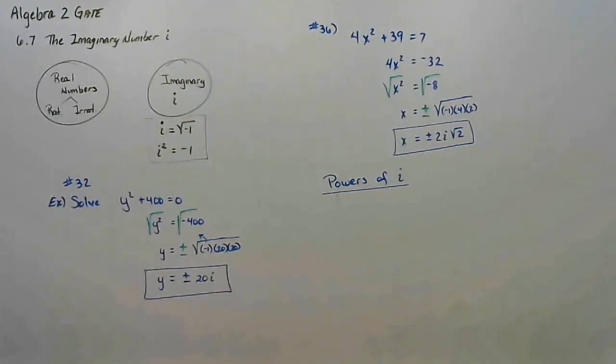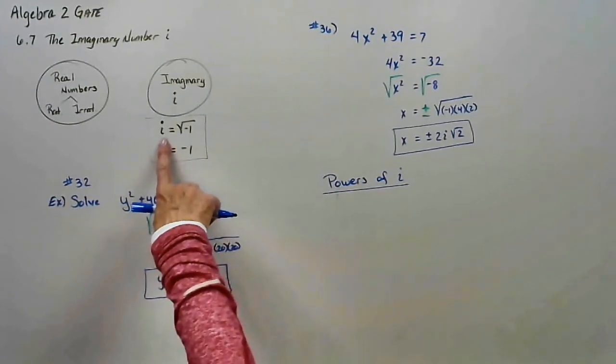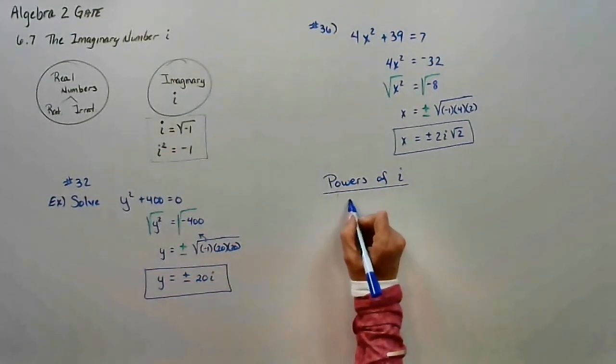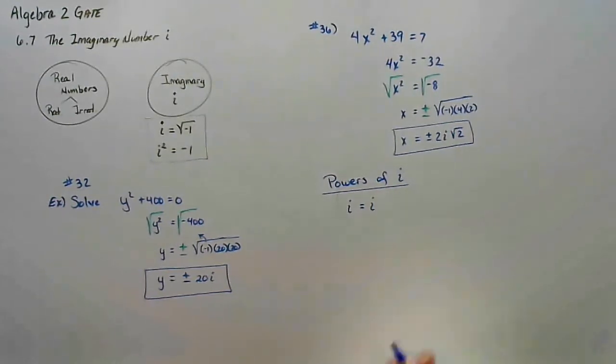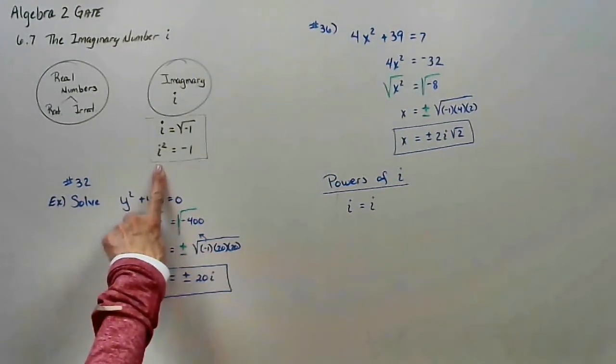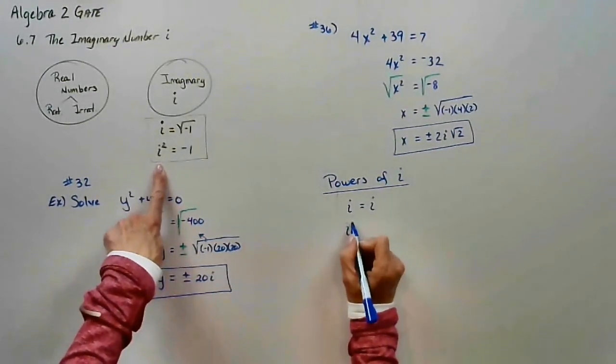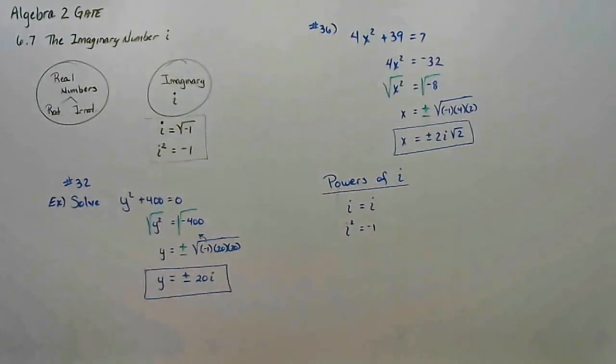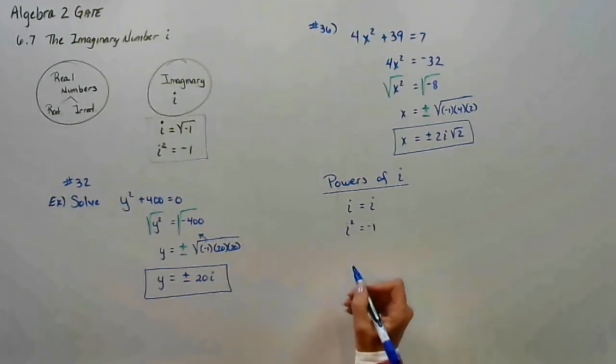The powers of i. We know that i is the same as i. So i to the first is the same as i to the first. Okay? And we know that i squared is the same as negative 1. Now, let's keep going, because we can use what we already know about exponents to keep going. So this is an extra piece of information. This is an extension on what is in the book for the GATE students.